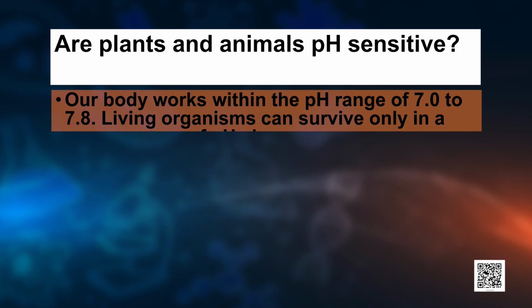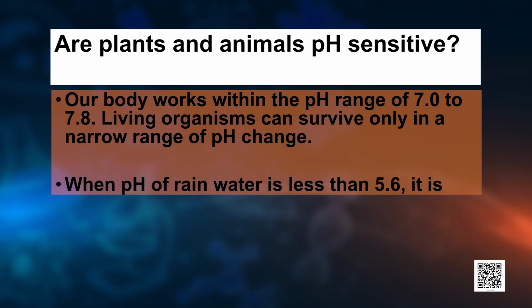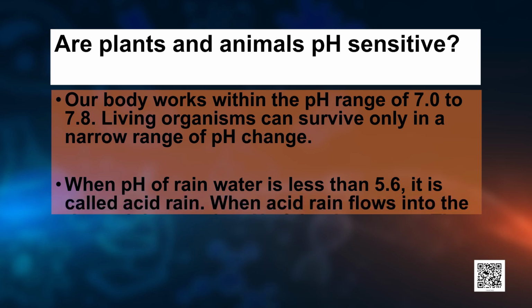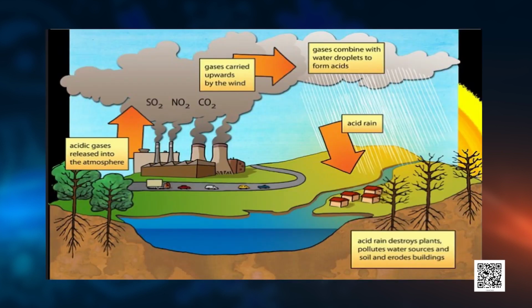The living organisms can survive only in a narrow range of pH change. If the pH change is too much, then there is some disease. When the pH of rainwater is less than 5.6, it is called acidic rain. And when this acidic rain falls into the rivers, it lowers the pH of the river water. And this lowered pH river is not good for the survival of the aquatic life. Such rivers become very difficult for the aquatic life to survive.